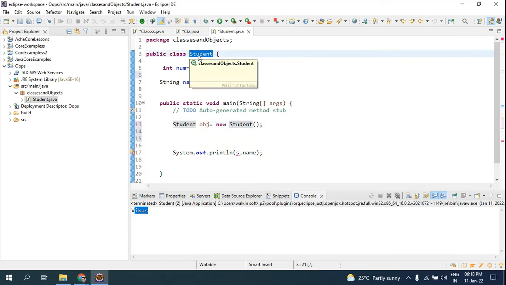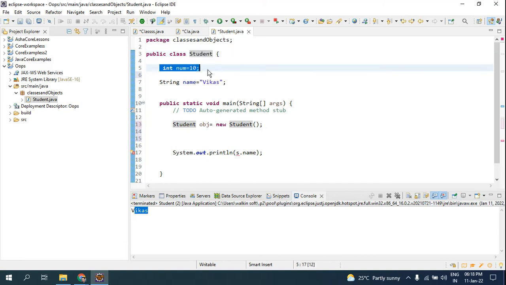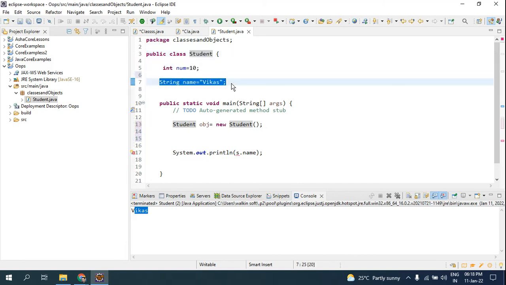Or suppose you think it as a zoo. This is a zoo, and here I have two attributes. I have two animals in my zoo. So one is tiger and another one is lion. So if you want to go nearby lion or if you want to go nearby tiger, you cannot ask some person who has visited like you. You have to ask the zookeeper, and this is how you create a zookeeper here.